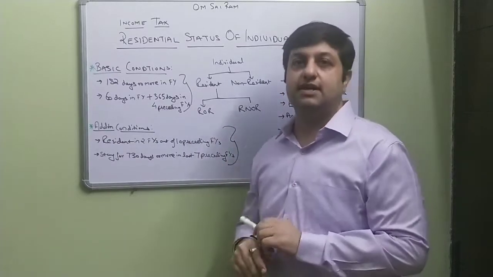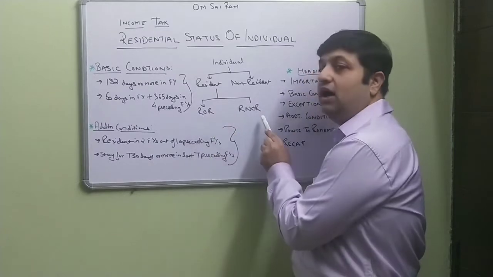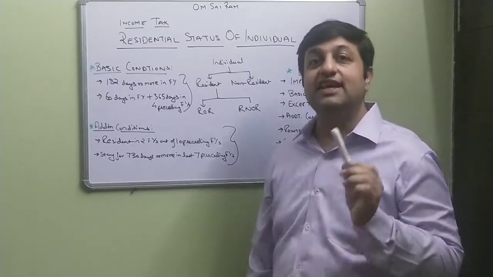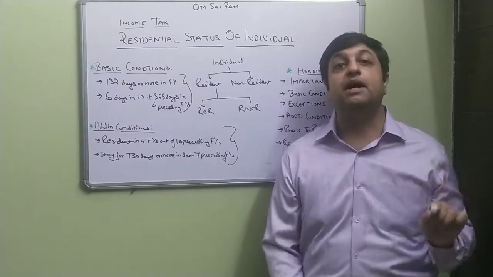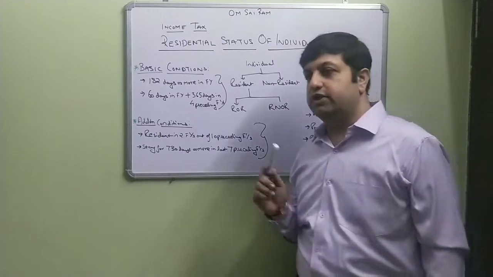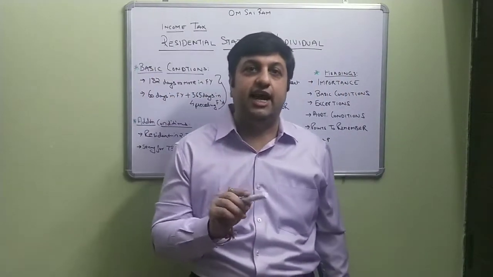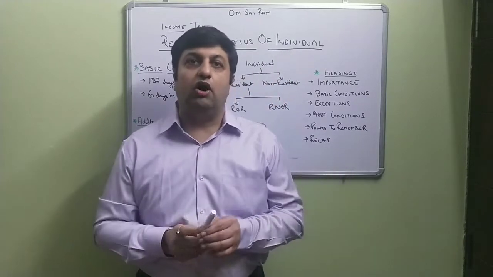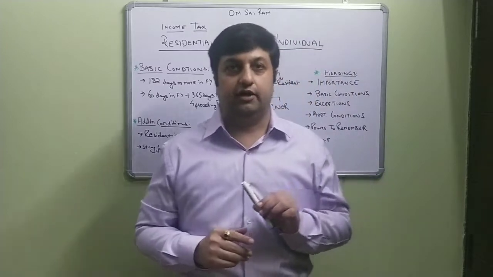If he becomes a resident, then we decide whether that resident is an ROR or RNOR. ROR means resident and ordinarily resident, and RNOR means resident but not ordinarily resident. So it is important to decide whether that individual is a resident and ordinarily resident, a resident but not ordinarily resident, or a non-resident.